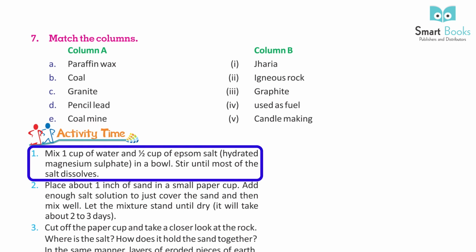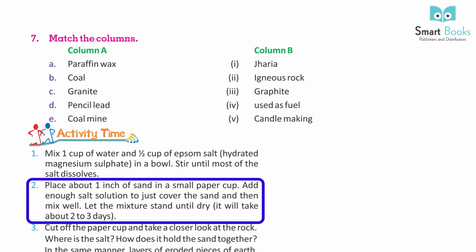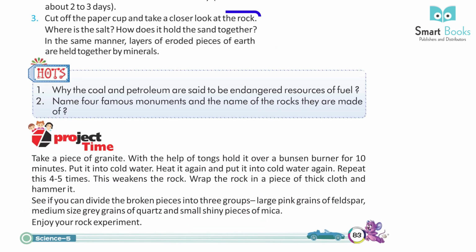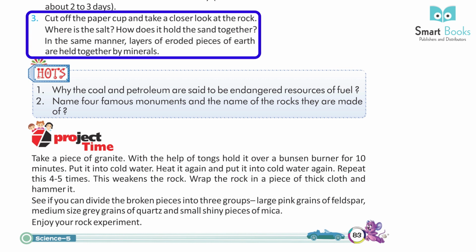1. Mix 1 cup of water and half cup of Epsom salt, hydrated magnesium sulfate, in a bowl. Stir until most of the salt dissolves. 2. Place about 1 inch of sand in a small paper cup. Add enough salt solution to just cover the sand and then mix well. Let the mixture stand until dry. It will take about 2 to 3 days. 3. Cut off the paper cup and take a closer look at the rock. Where is the salt? How does it hold the sand together? In the same manner, layers of eroded pieces of earth are held together by minerals.